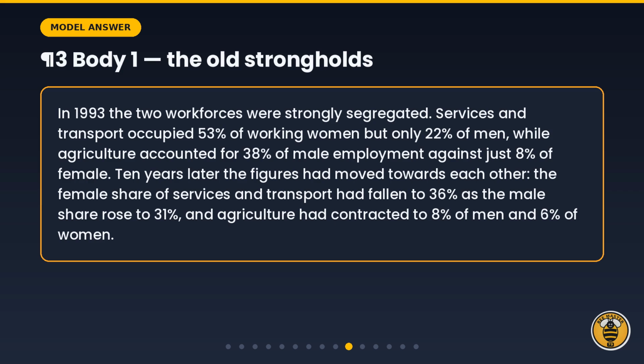Paragraph 3. In 1993, the two workforces were strongly segregated. Services and transport occupied 53% of working women but only 22% of men, while agriculture accounted for 38% of male employment against just 8% of female. Ten years later, the figures had moved towards each other. The female share of services and transport had fallen to 36% as the male share rose to 31%, and agriculture had contracted to 8% of men and 6% of women.